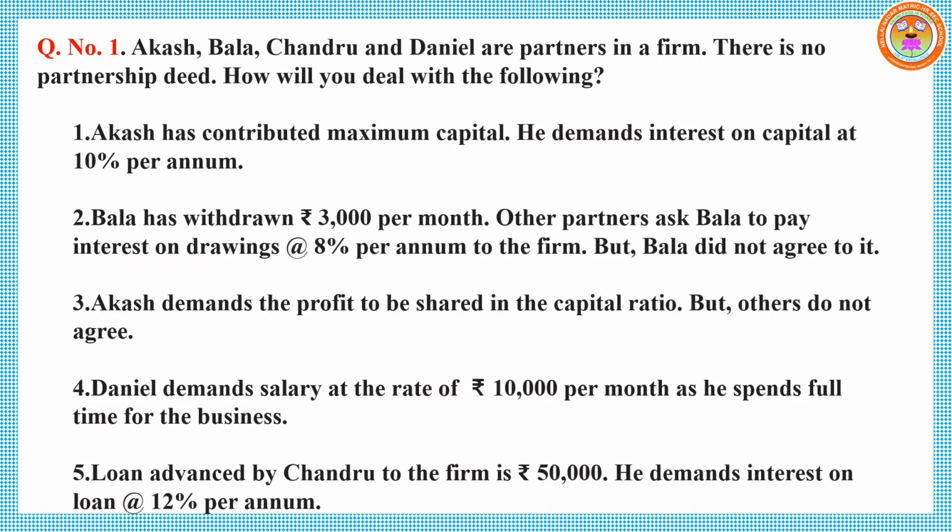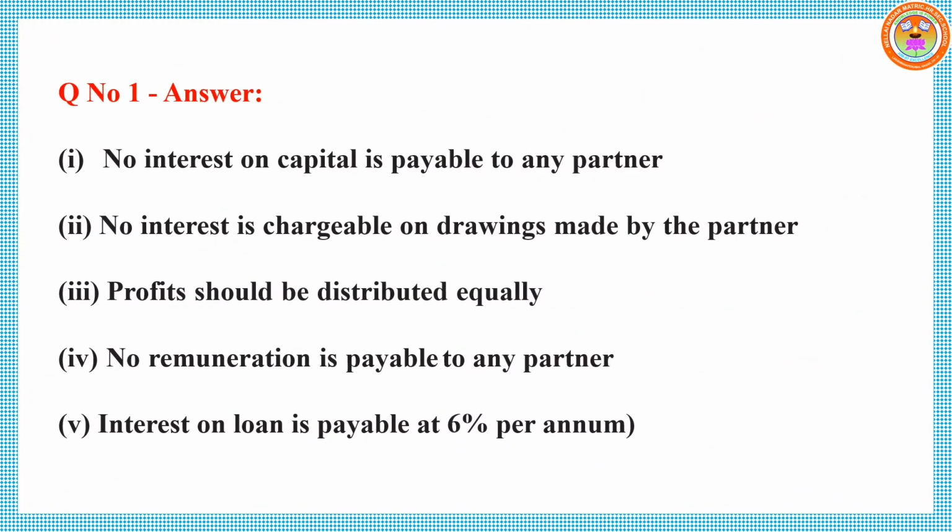So we have to show it as a theory. So point number 1, no interest on capital is payable to Akash. Then point number 2, no interest is chargeable on drawings made by the partner. That means Bala need not pay interest on drawings to the business.